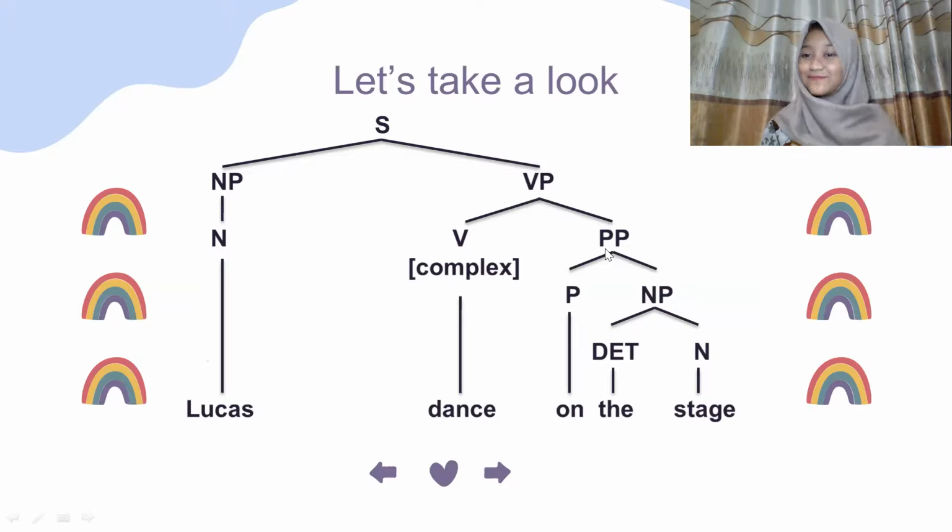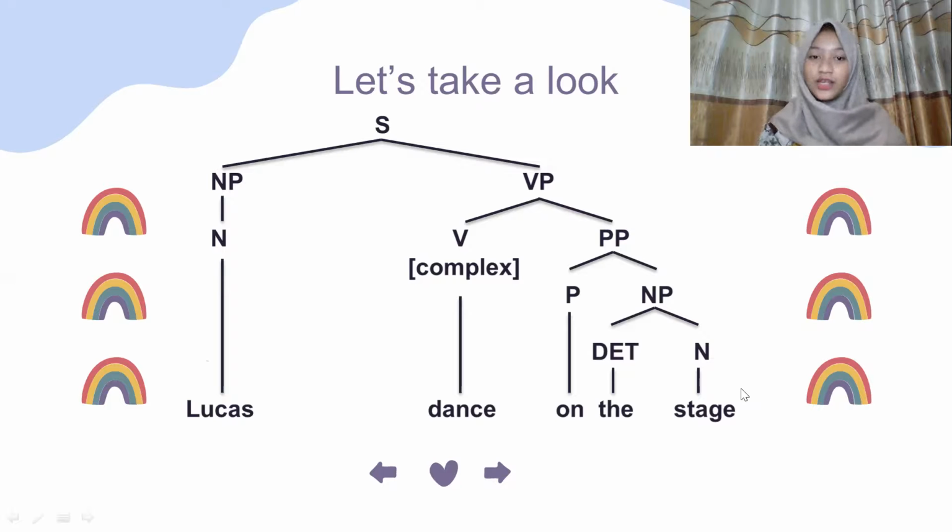So dance, that's a strange sentence. So we need to add the prepositional phrase, so it can be Lucas dance on the stage. Dance is the verb, the prepositional phrase is on, and the noun phrase is the stage. The is the determiner, and stage is the noun.